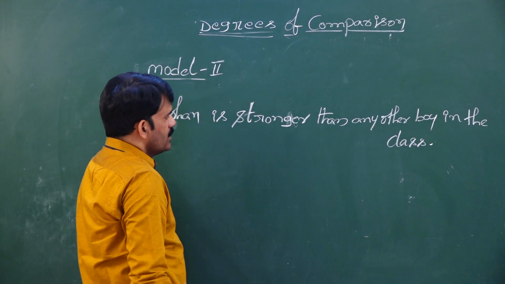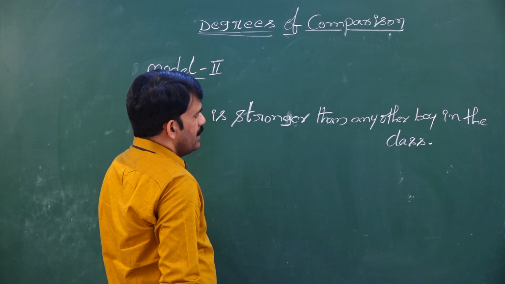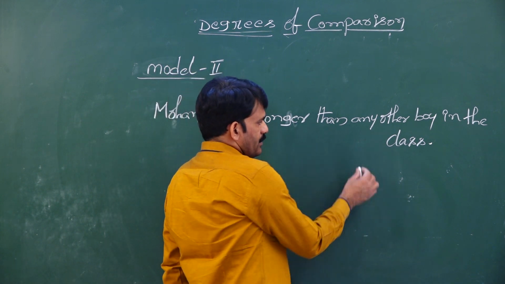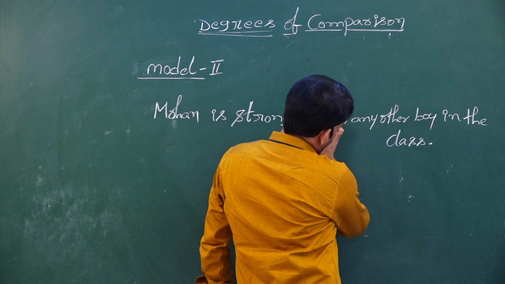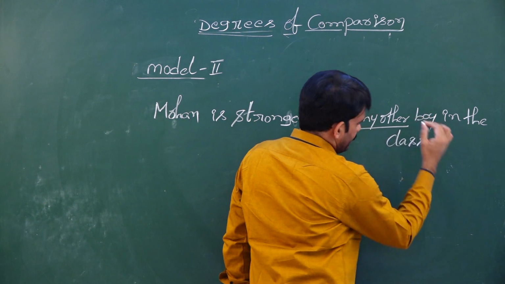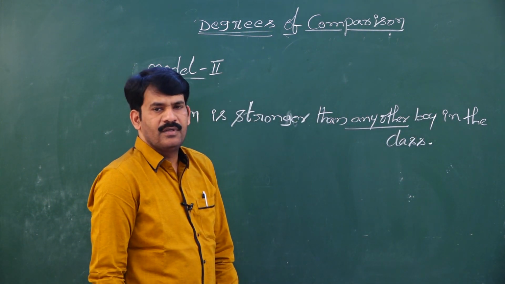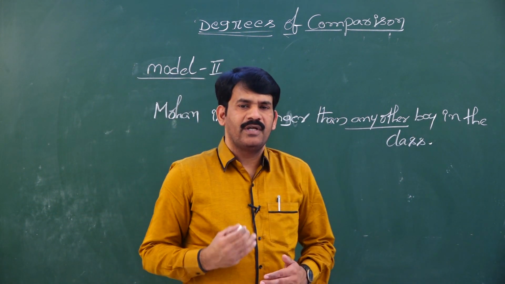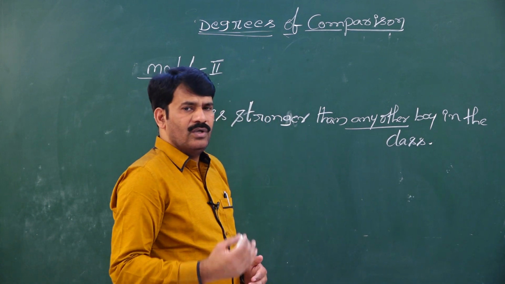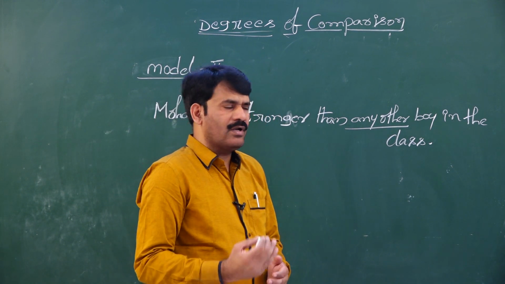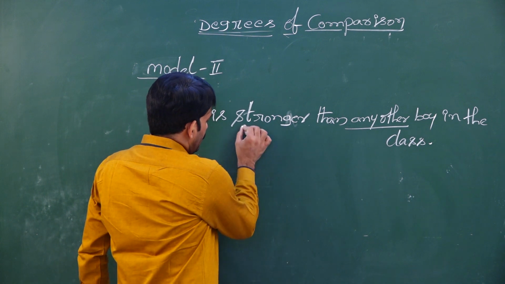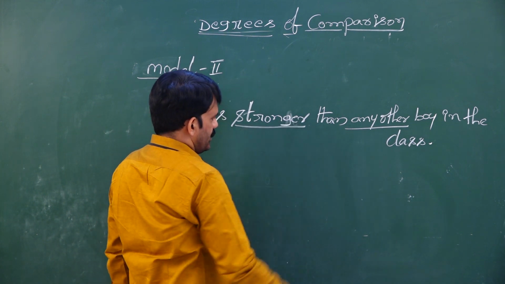Mohan is stronger than any other boy in the class. My dear students, if you find any other in comparative degree, how do you know whether it is comparative or not? You can see the form of the adjective.